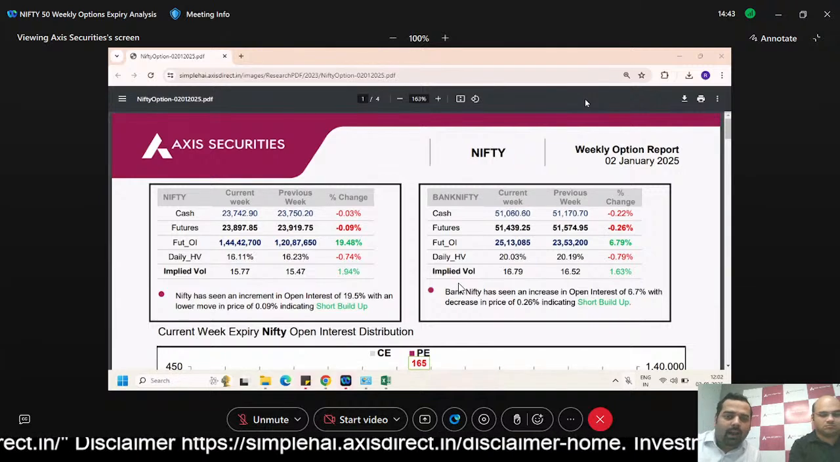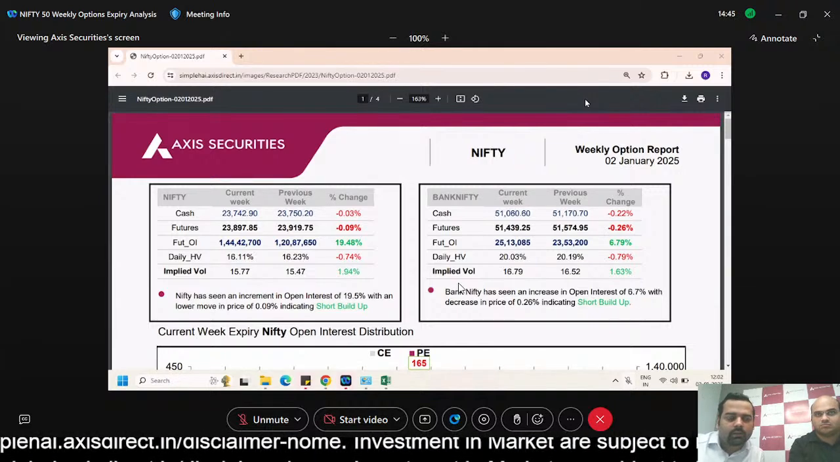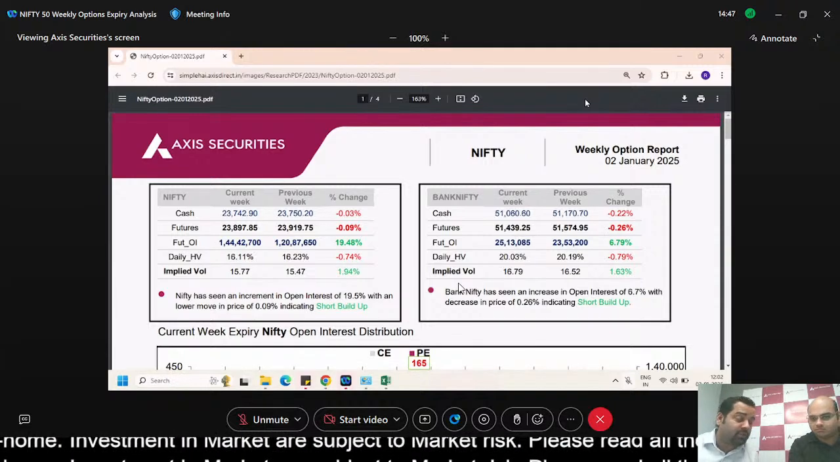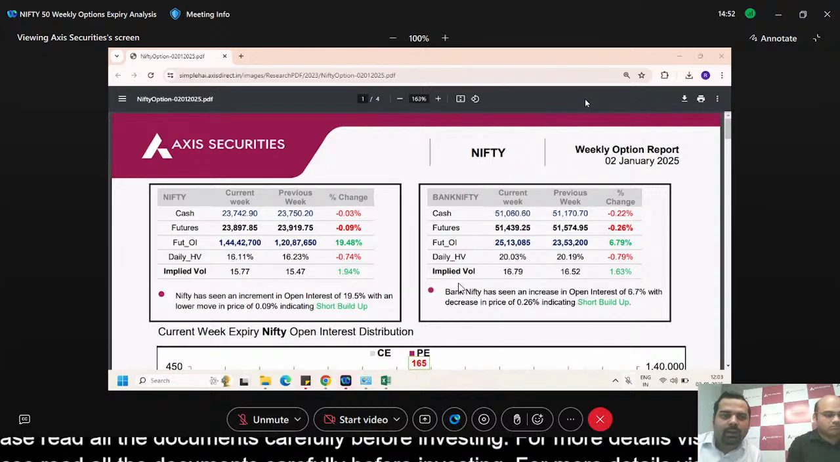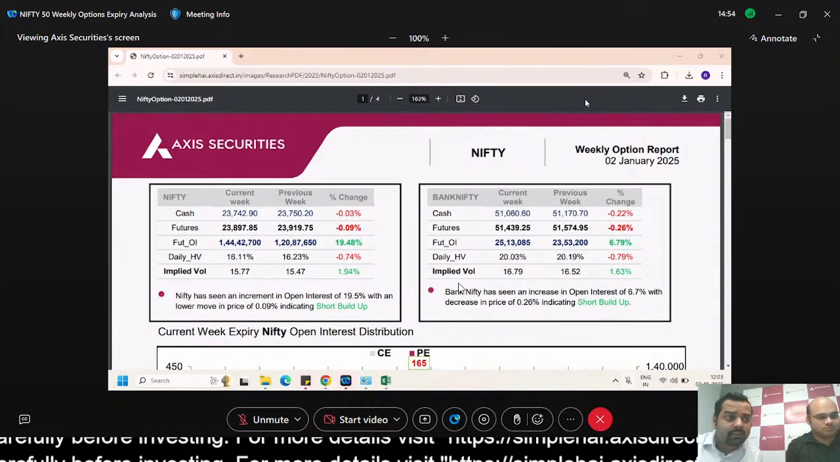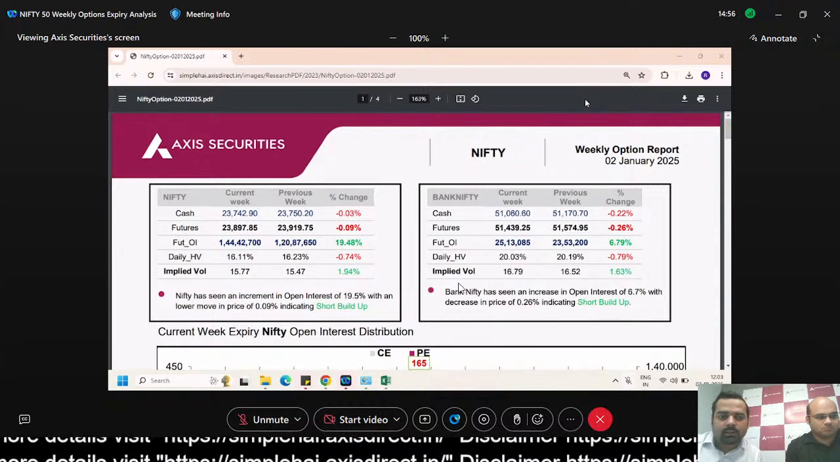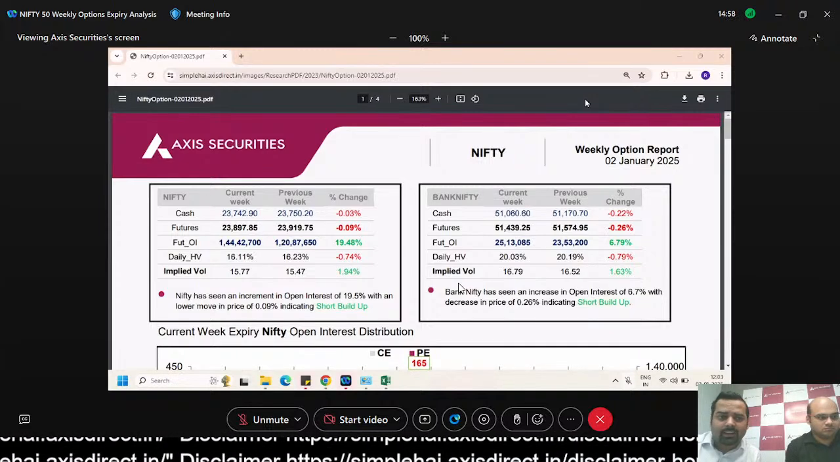My name is Rohit and I'll be your host for this session, and I have with me Mr. Karan Pai, who is going to give you the view on the Nifty 50 weekly expiry analysis, followed by the support and resistance, how the Nifty 50 is driving today, and what are the key things that you need to look out for.